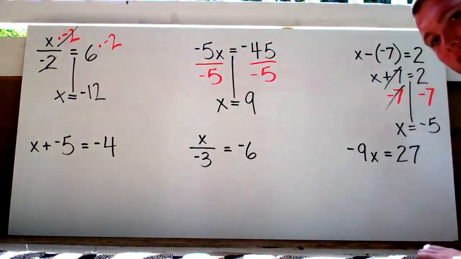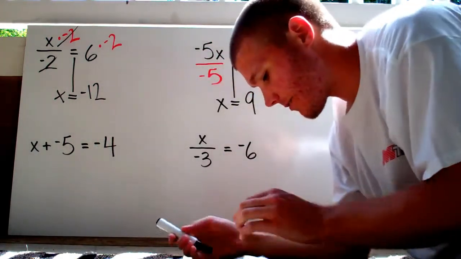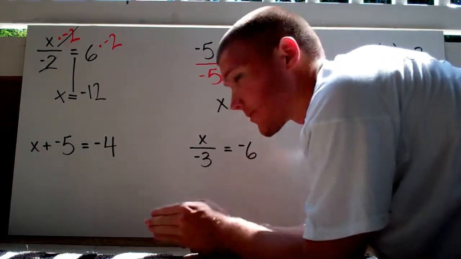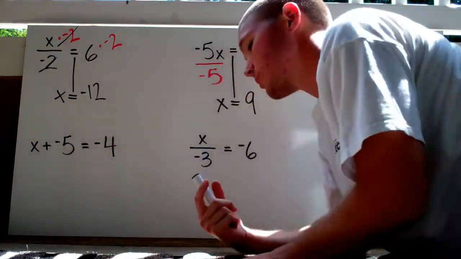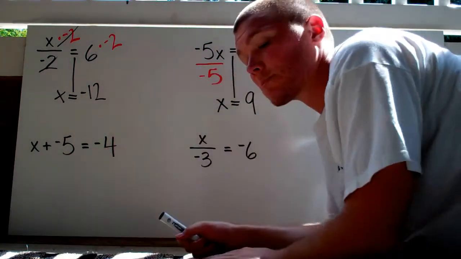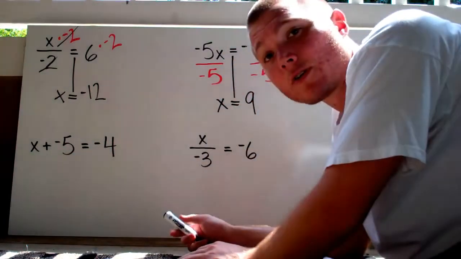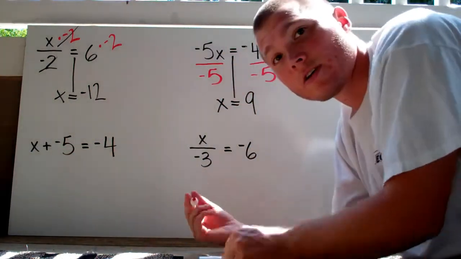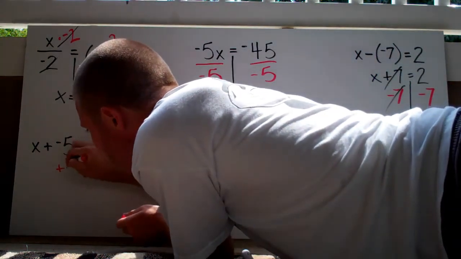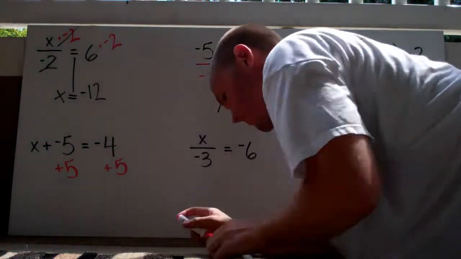Alright, last three. Let's see if we can get them. We have x plus negative 5. So again, remember, I want you to think about the values in terms of the sign to the left of it. Even though this is addition, we're not going to do the opposite of addition, which is subtraction. Think about this 5 in terms of the sign to the left of it. Well, the opposite of negative 5, or the inverse, would be plus 5, alright, or positive 5. So this is going to be plus 5 on this side, plus 5 on that side.